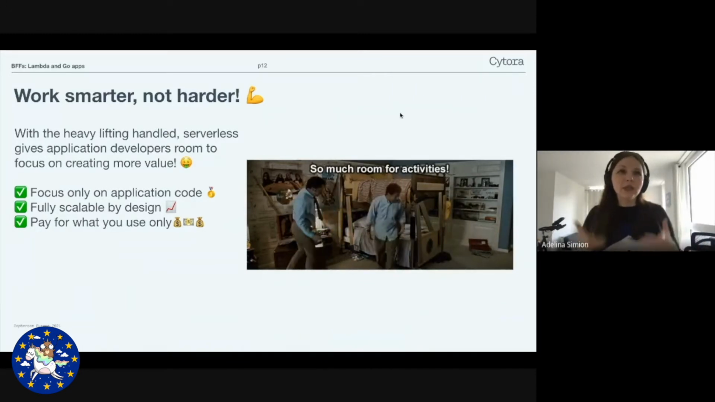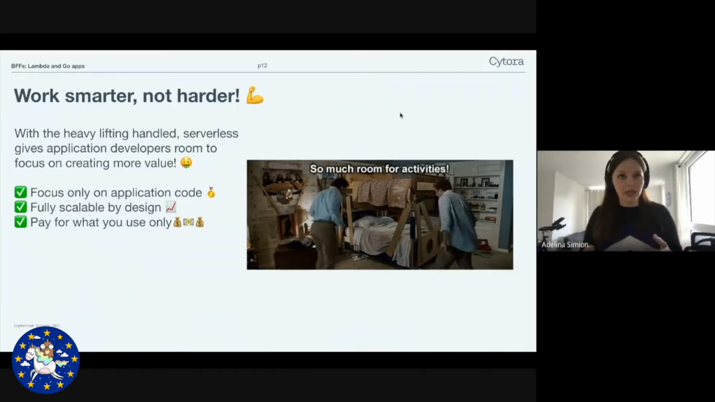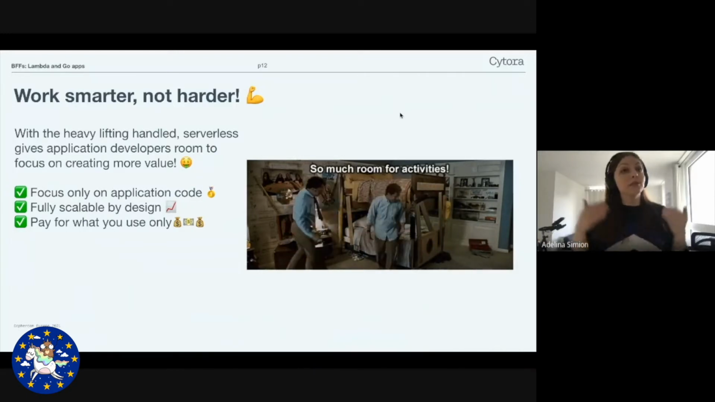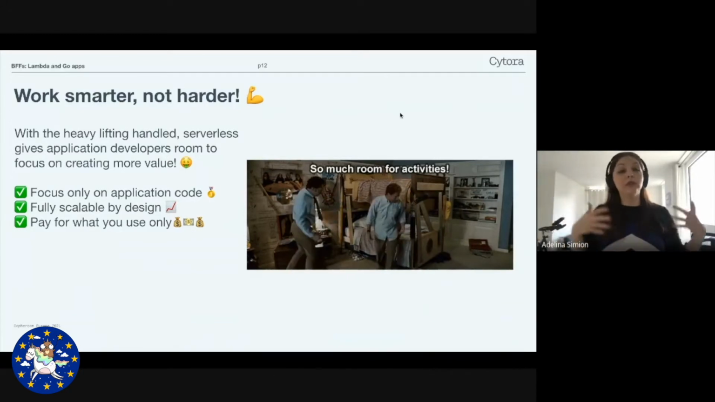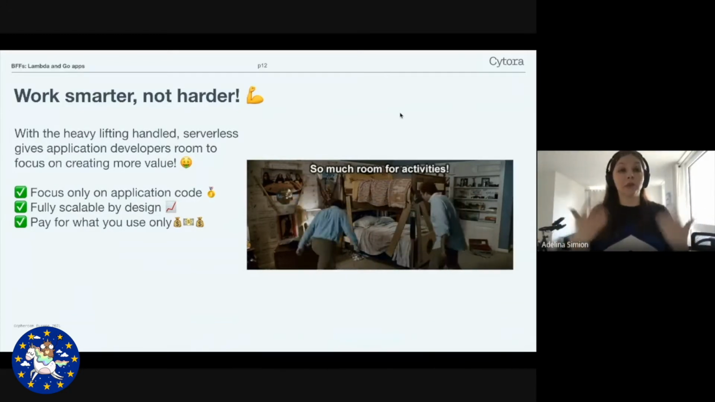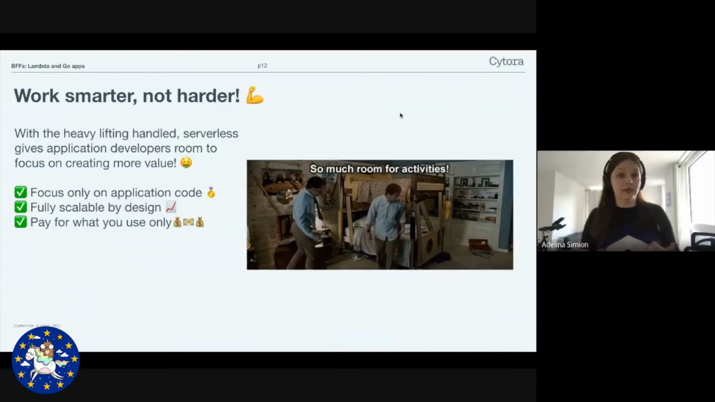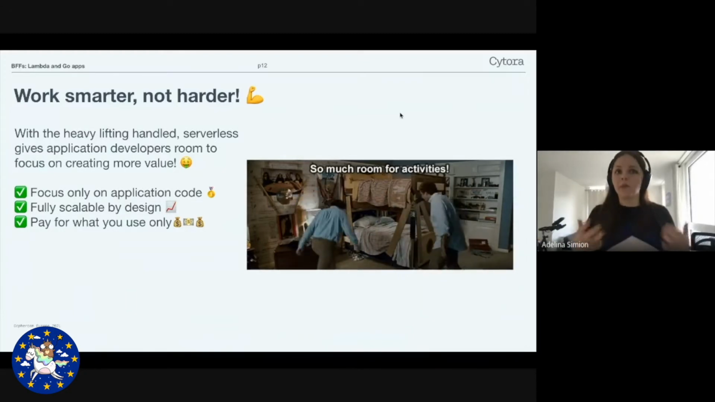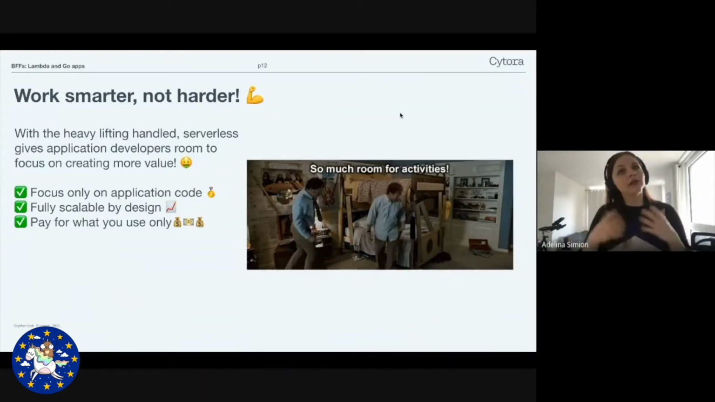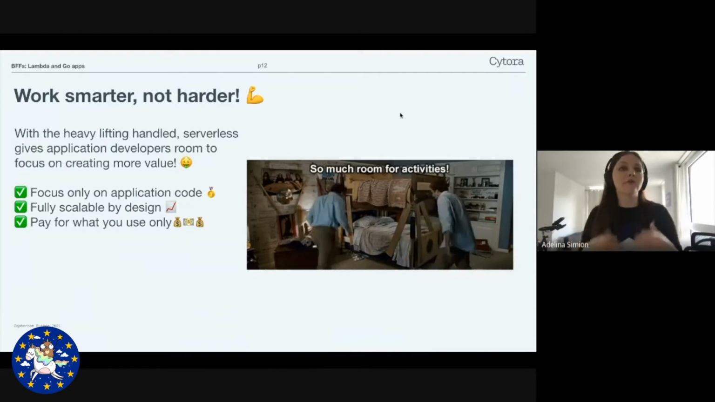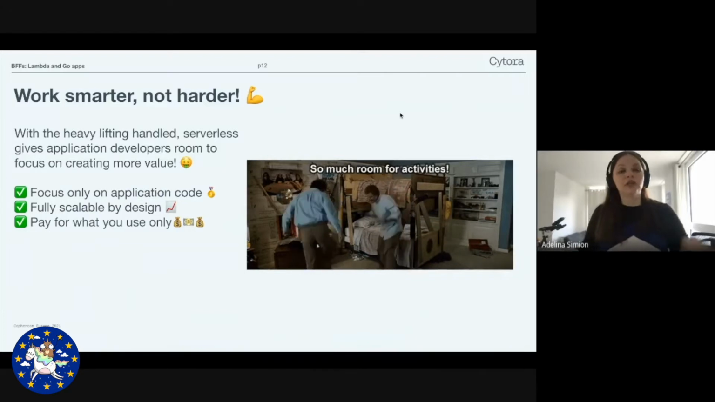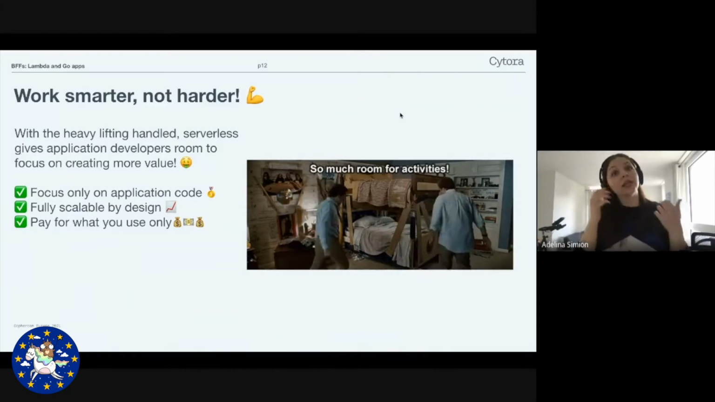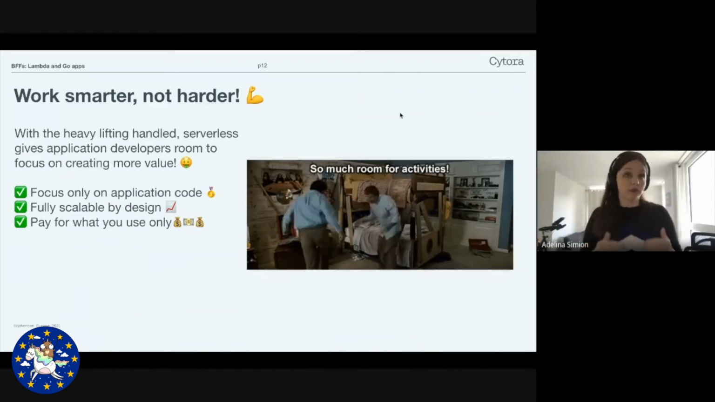But this is not the only power of serverless. It is fully scalable by design. Serverless functions are able to scale to run in bursts according to the events that they've received. And this is very, very powerful. Also, because they are short-lived, we only pay for what we use. This has allowed us at Cytora to deliver quickly while staying scrappy and lean and keeping costs down.